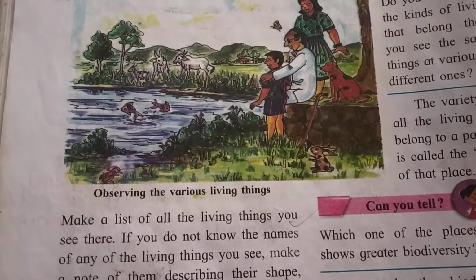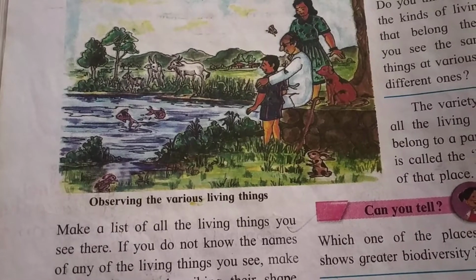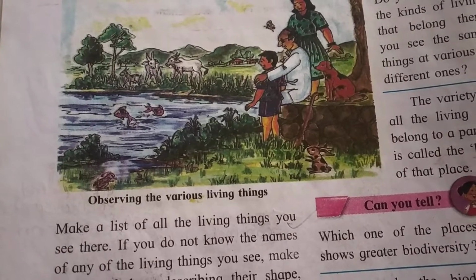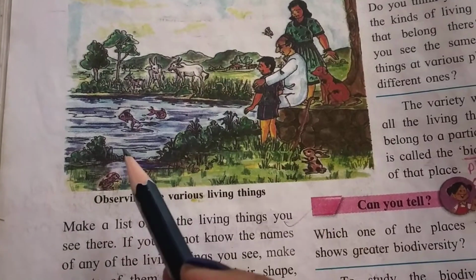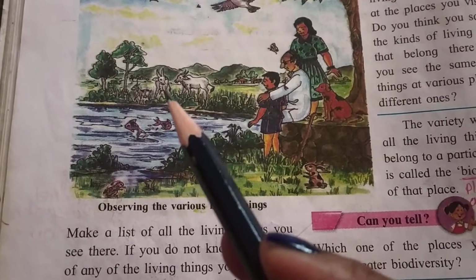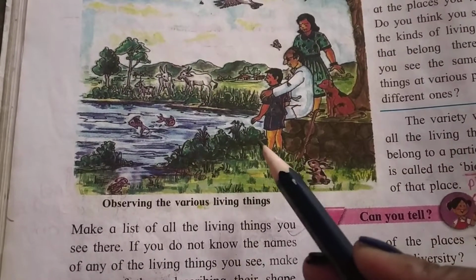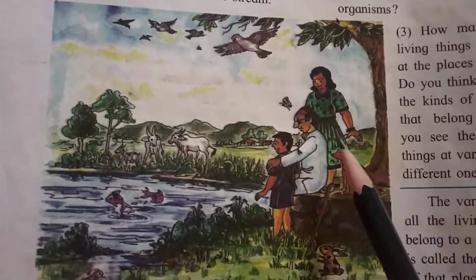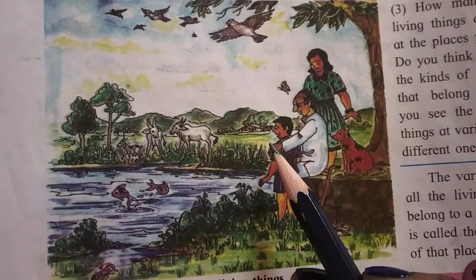The children visit this place with their grandfather. Their dog is also with them, and they are observing. There are bullocks, fish, then birds. Then they can see the rabbit over here, the trees, the mountains, hills. That all are part of the environment. Now students, look carefully. You can see many varieties of animals and birds in this picture.